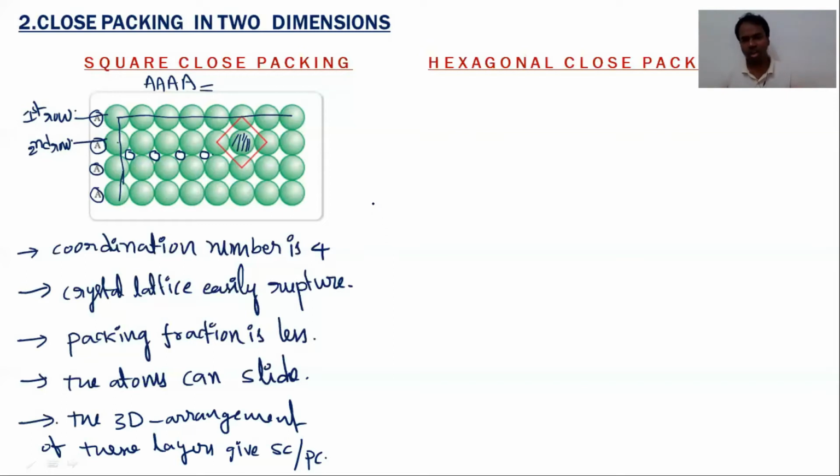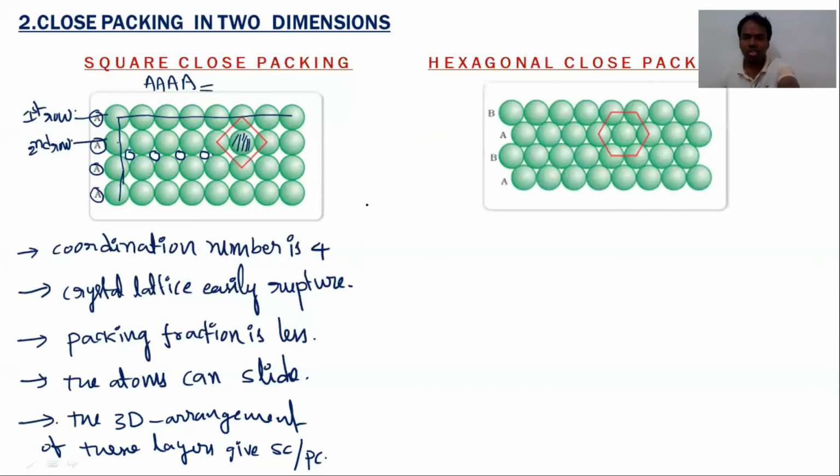So now come to the hexagonal close packing. So here, how are these atoms arranged? Let us take, this is the first row, and this is the second row. When the spheres of the second row are placed in the depressions of the first row. So this is the first row, and where are the depressions? These are the depressions.